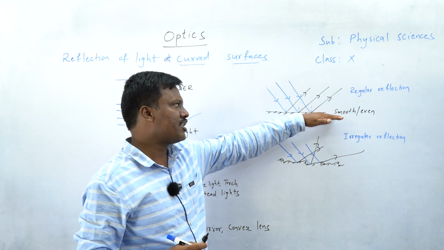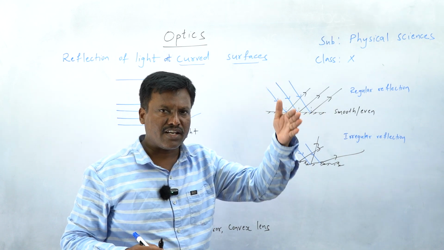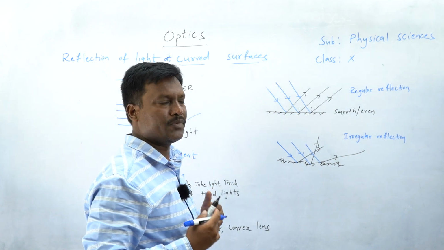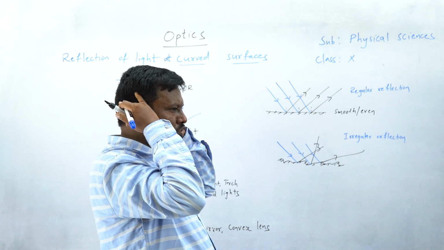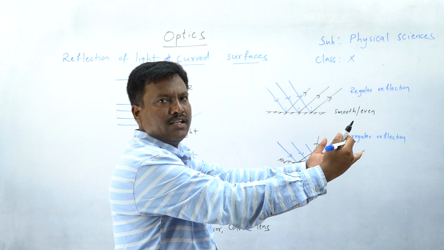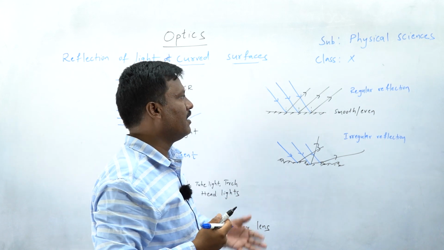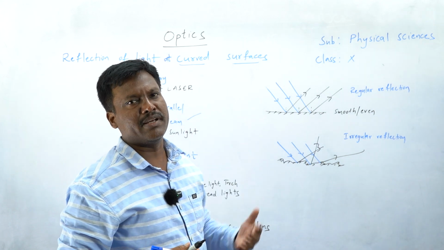Whenever we consider a smooth surface, a mirror surface is smooth. That is why when we stand in front of the mirror, the rays which are incident from our body on the mirror, after reflection are again parallel, they reach us, and we can see our image in the mirror.